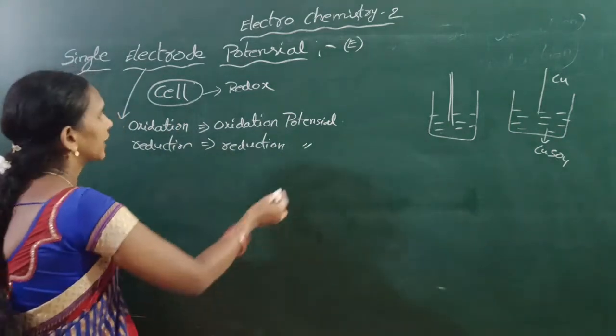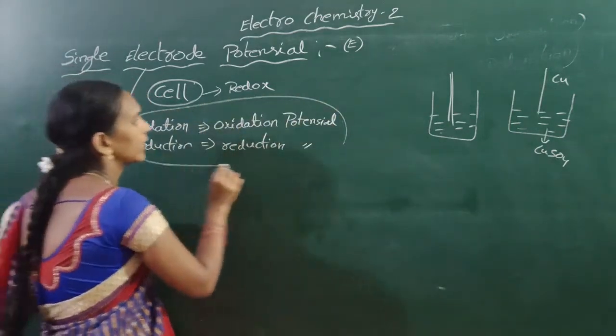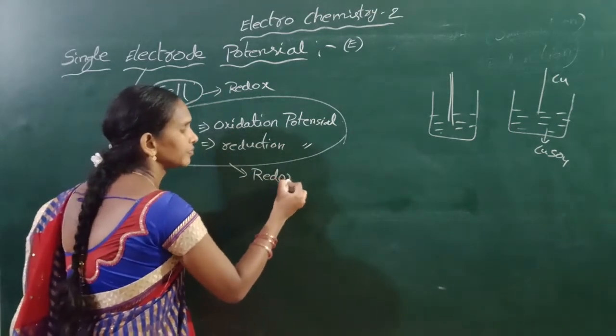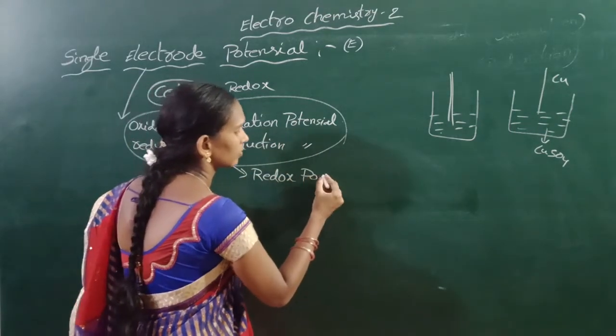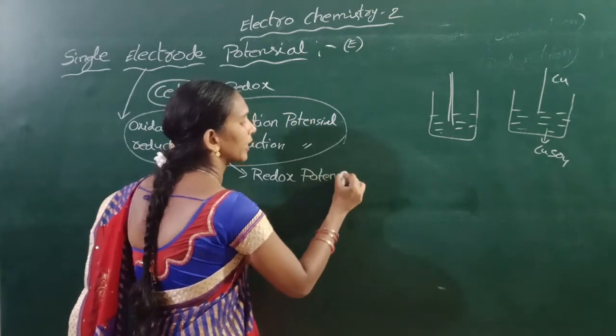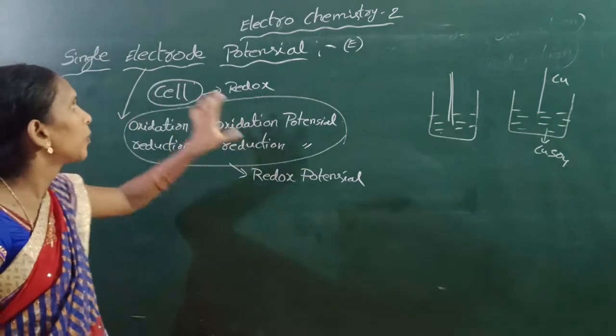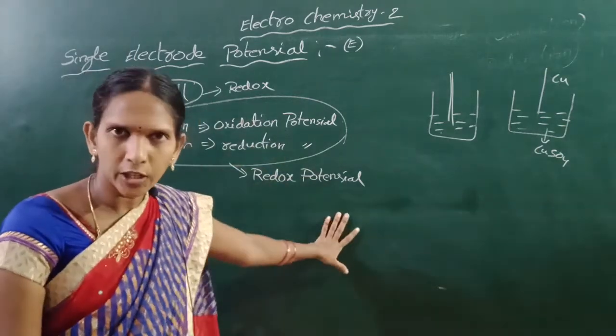Then this whole potential is called redox potential. That means this cell potential is called redox potential.